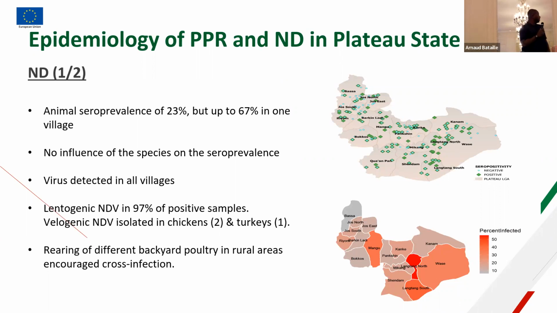For ND, we found animal prevalence of 23%, but we also found that in 1 village it was up to 70%. And for the ND, species was not playing any significant role in prevalence. However, we found that rearing of different backyard poultry encouraged cross infection. We also found that lentogenic NDV gave 97% positive samples.